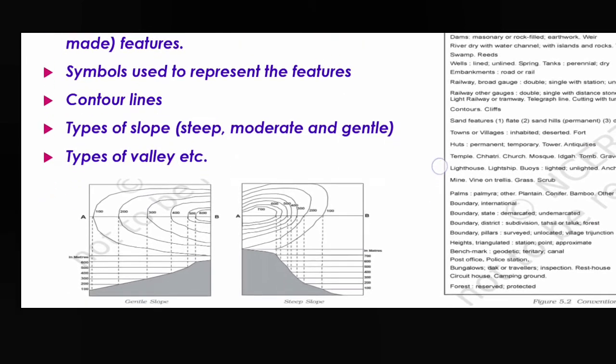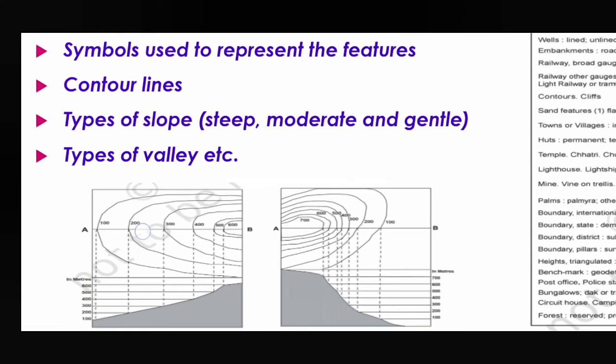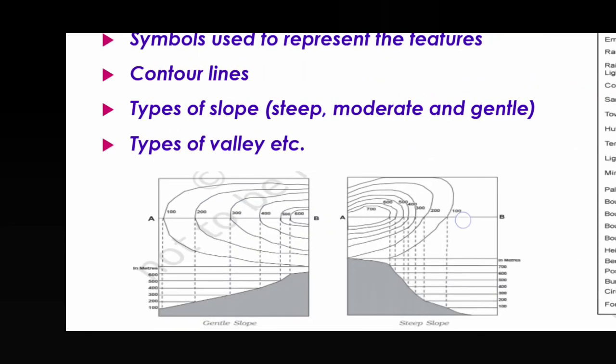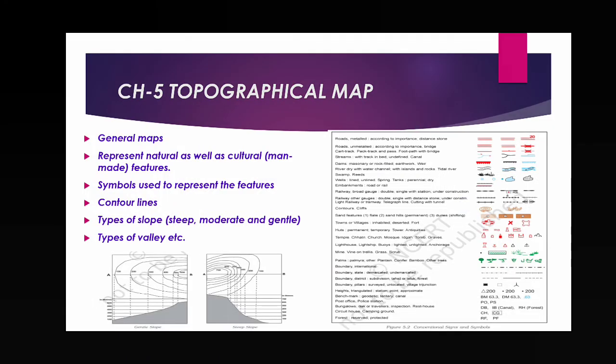And also the types of slope. There are three types of slope: steep slope, moderate slope, gentle slope. Steep slope means mountainous region, moderate slope means plateau region, gentle slope means plain areas. Take a look here, there are two types of slope diagrams, steep slope and gentle slope. And also we have to read types of valley.